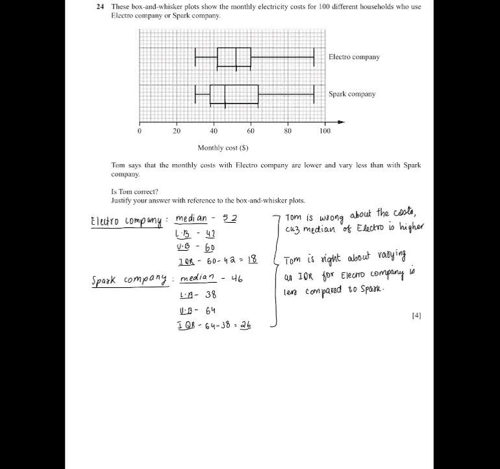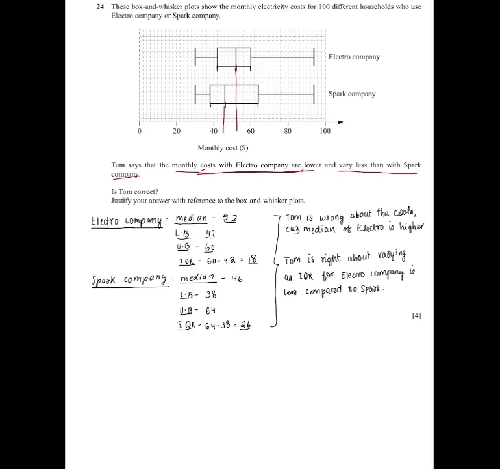So here you have to identify if Tom is correct by his statement that the monthly costs with Electro Company are lower and really less than with Spark Company. So first we find the median and the interquartile range for Electro Company and Spark Company. So here you know that the median for Electro Company will be 52, and for Spark Company will be 46. So that's done, and that way for the median, you can identify about their costs.